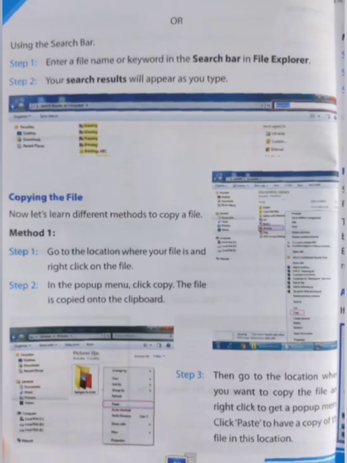So method 1 to copy a file is: go to the location where your file is and right click on the file, and as soon as you right click, a pop-up menu will appear. From that pop-up menu you have to click on copy, so the file gets copied onto the clipboard. Go to the location where you want to copy the file, right click again to get a pop-up menu, and from that menu click on paste to have a copy of the file in that location.